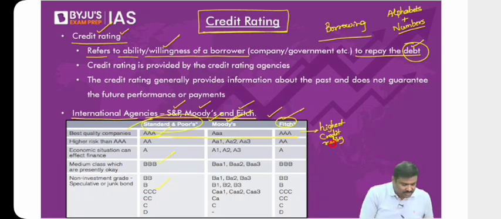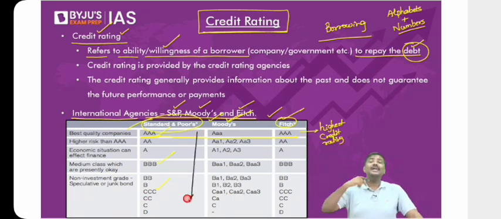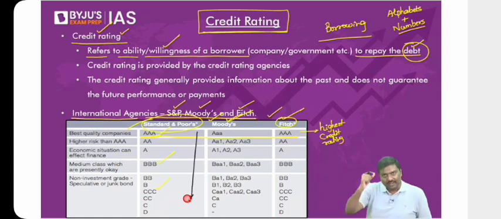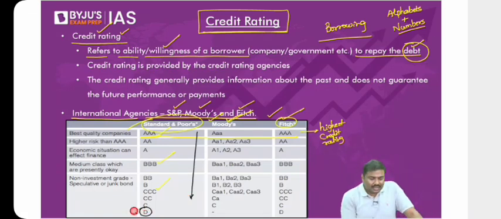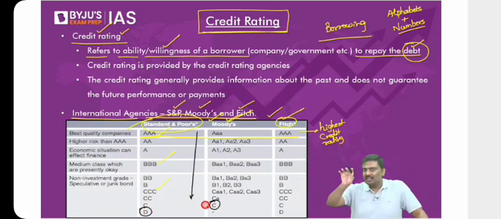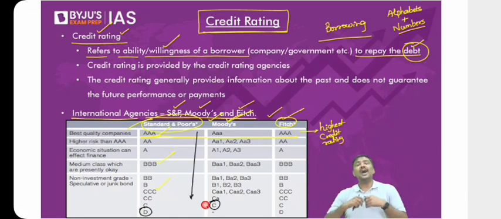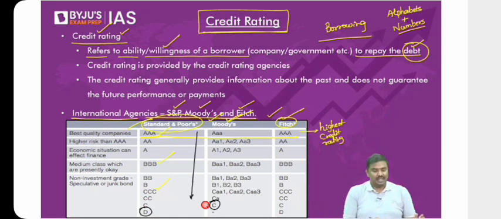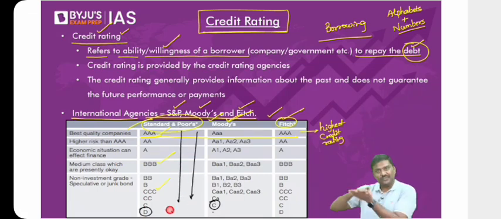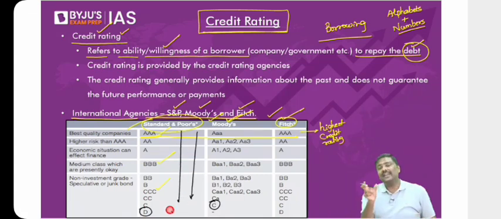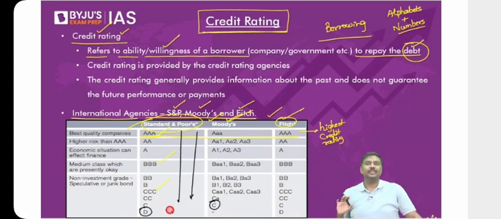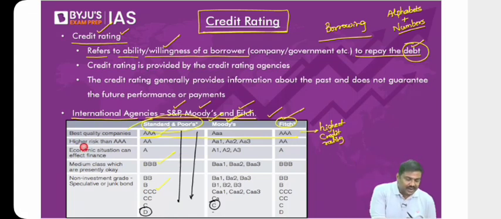But if you start moving from the top towards the bottom of the table, the rating will keep on decreasing and the risk will keep on increasing. For example, imagine there's a bond in the market and the credit rating for this particular bond is, let's say, D, or let's say C in case of Moody's. Now, what does it mean? This is a bond which carries the highest risk wherever you invest in them. So whenever you are at the top of the table, credit rating is very high. As you keep on moving towards the bottom of the table, credit rating will keep on falling, risk will keep on increasing. And that's the reason, remember this, the rating is divided into two parts.